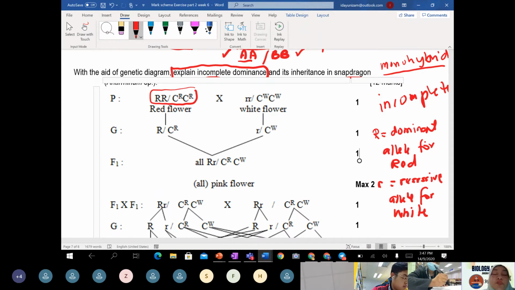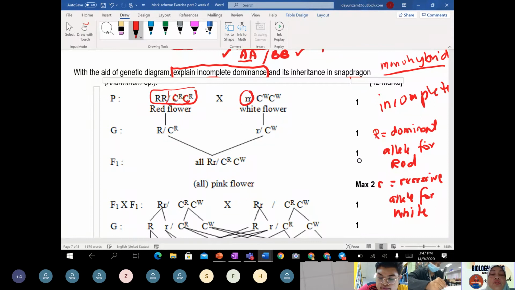If you choose to use capital R, then for the genotype for white you use the small r. If you choose to use C, why do they use C? C means color, C is referring to color.